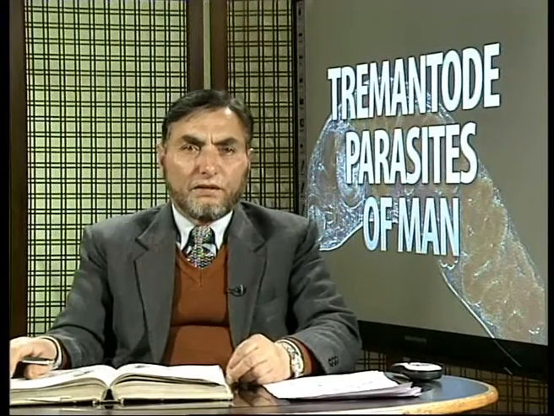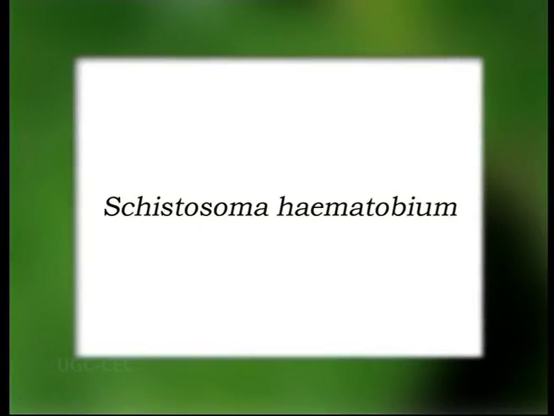Taking the case of one such worm, Schistosoma haematobium, although these are found in tropical countries, Africa, they live in the venules near the urinary bladder and in the intestines, and they lay their eggs, which are passed out through the urine.